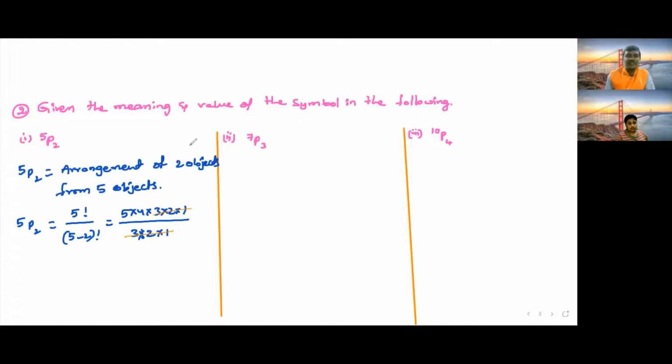This 3 into 2 into 1 gets cancelled. What do we get now? 5 into 4, 5 fours are 20.